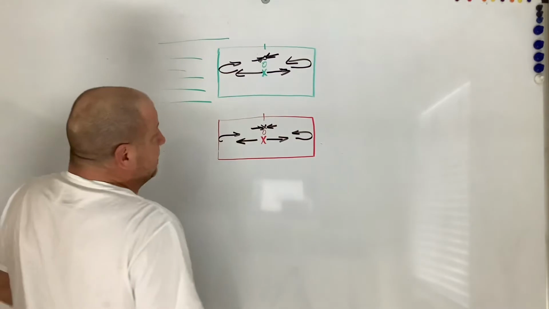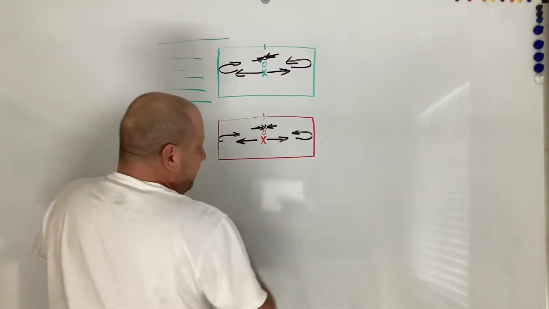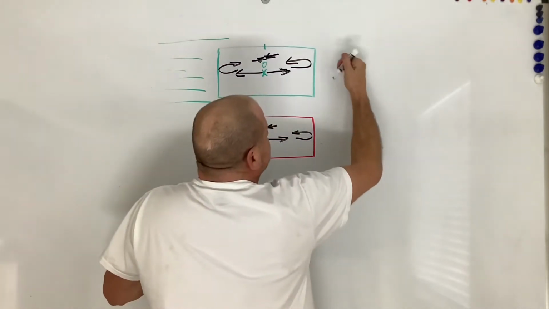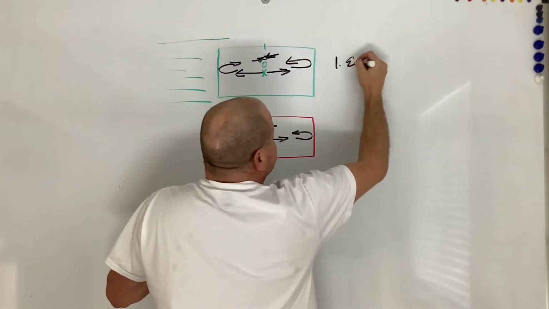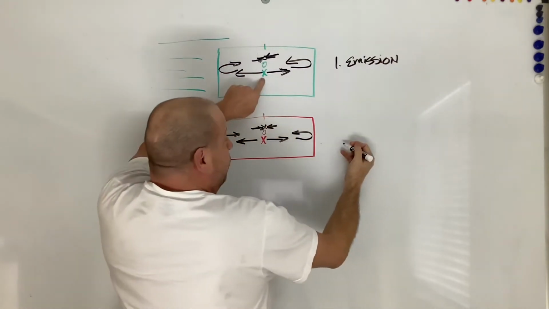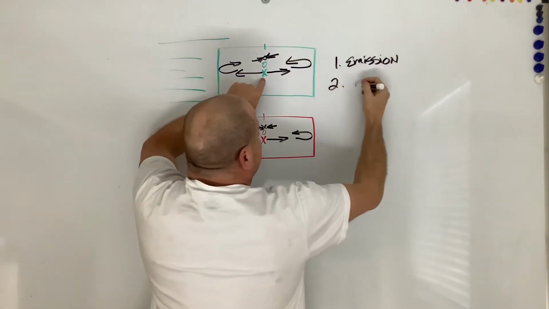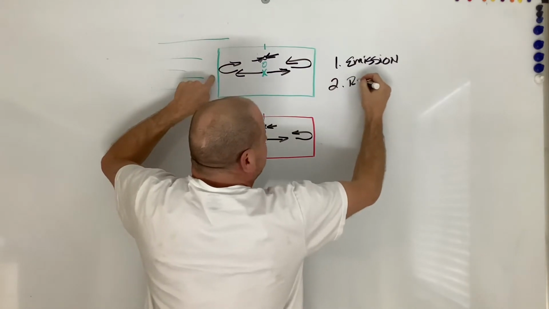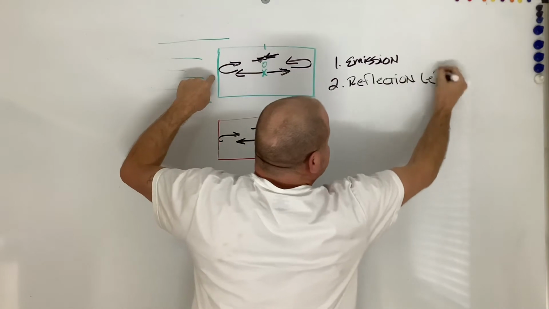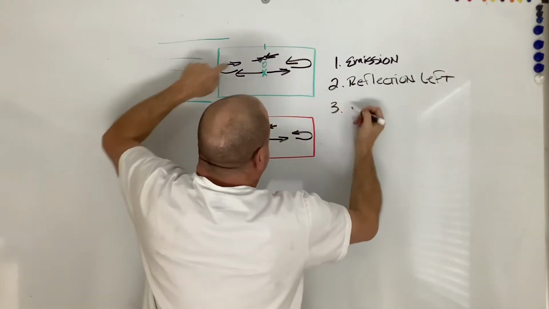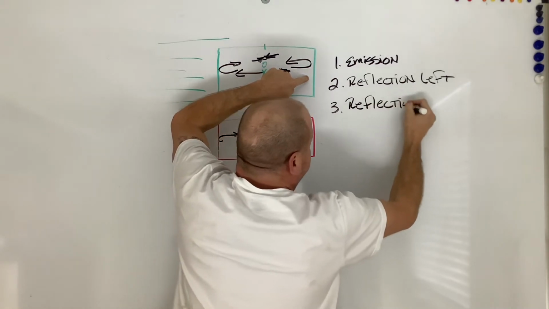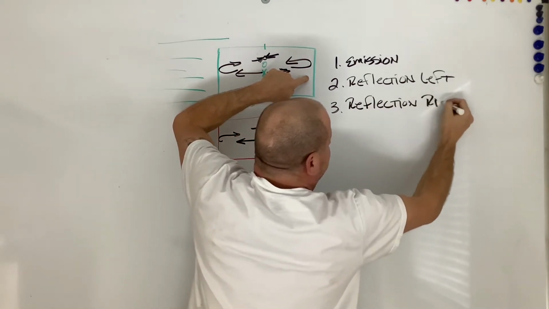But we're going to see that there are four distinct events that have to happen. There's the emission of the light. That's our first event, where we emit our light. Then there's the reflection on the left side. And then there's the reflection on the right side.